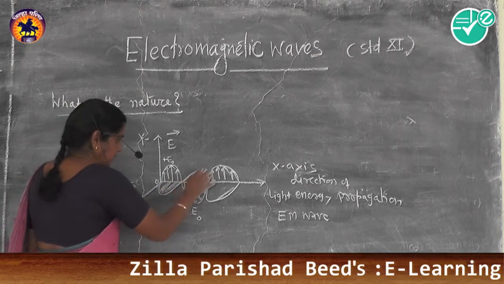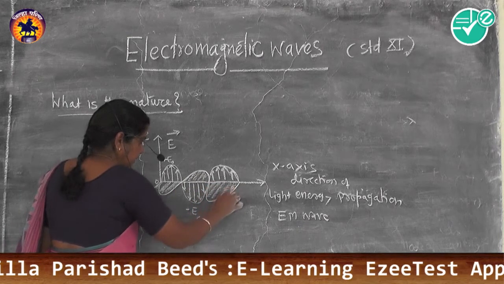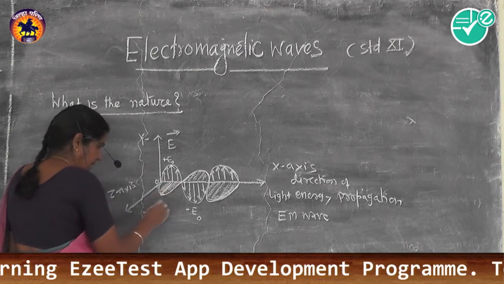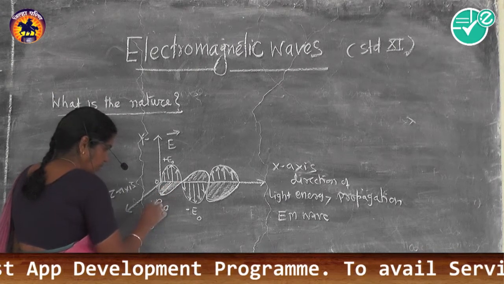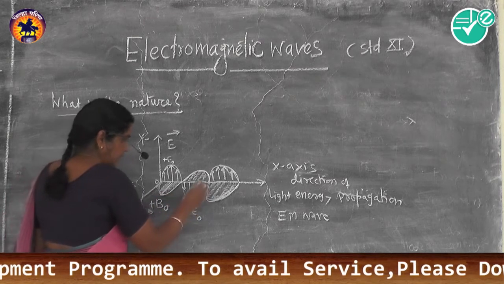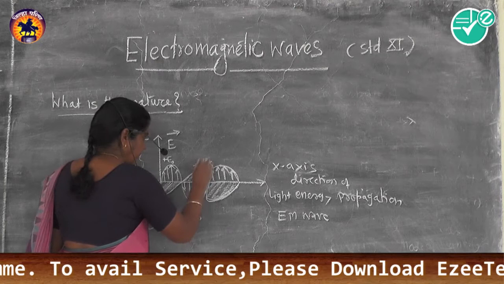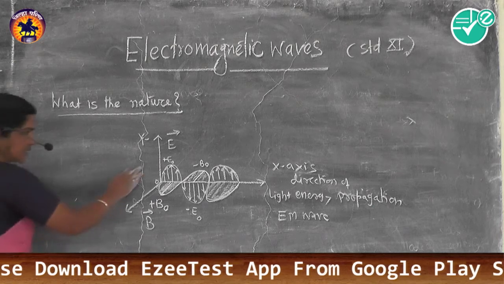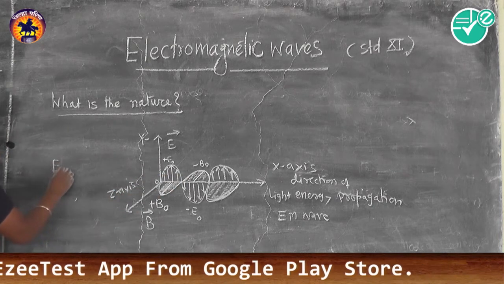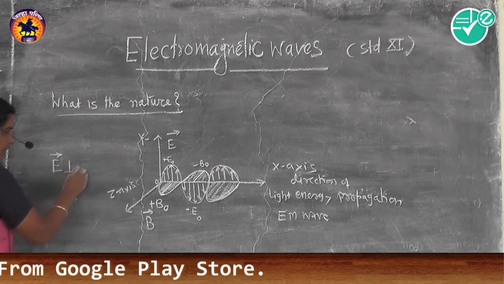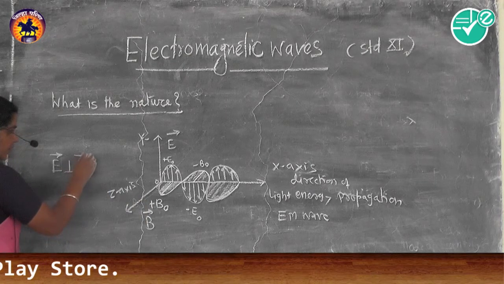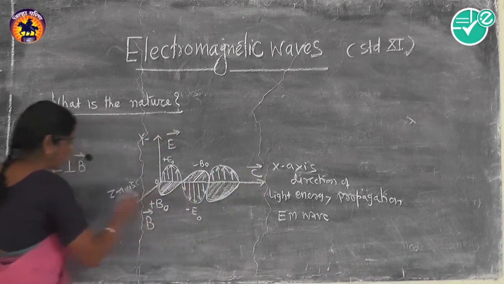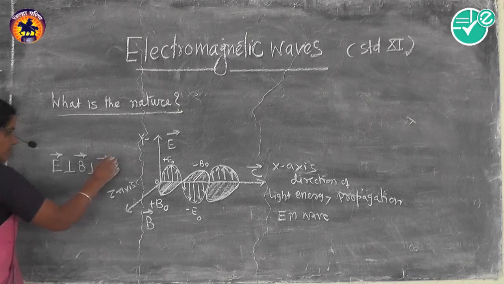I represent this with dark lines. The maximum displacement here is B0, represented by plus B0, the amplitude of the magnetic field, the maximum displacement. This is minus B0. These are the two amplitudes. So we see in this case, the electric component vector E is perpendicular to the magnetic component vector B, and both of them are perpendicular to another vector C.